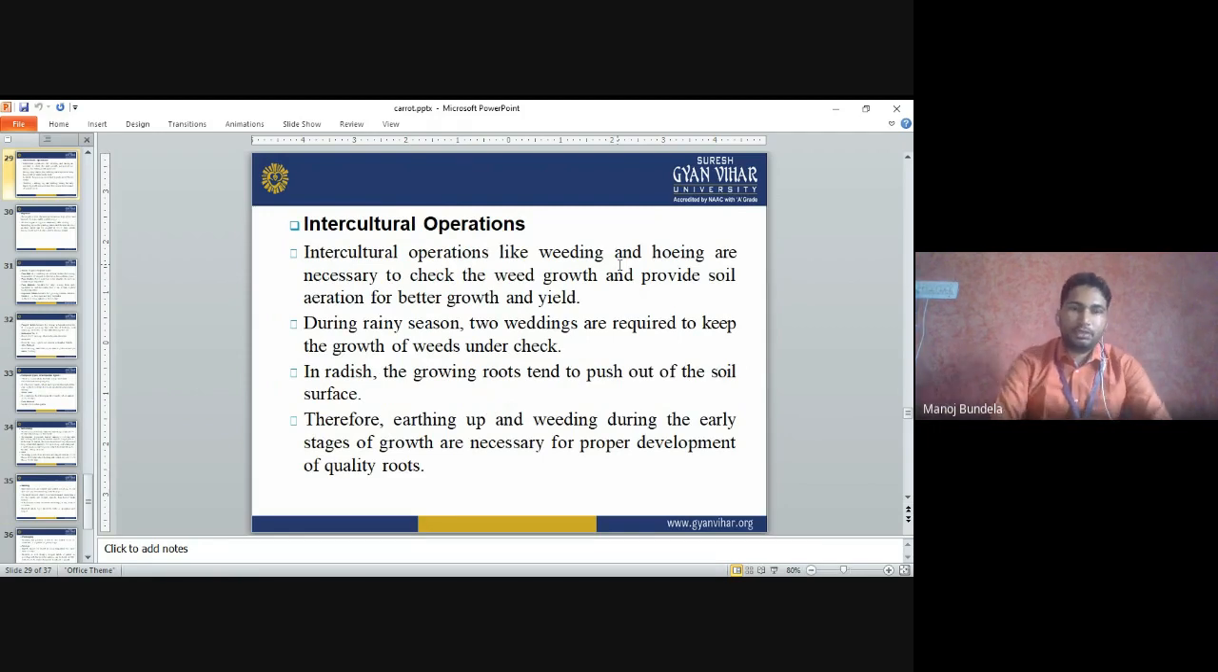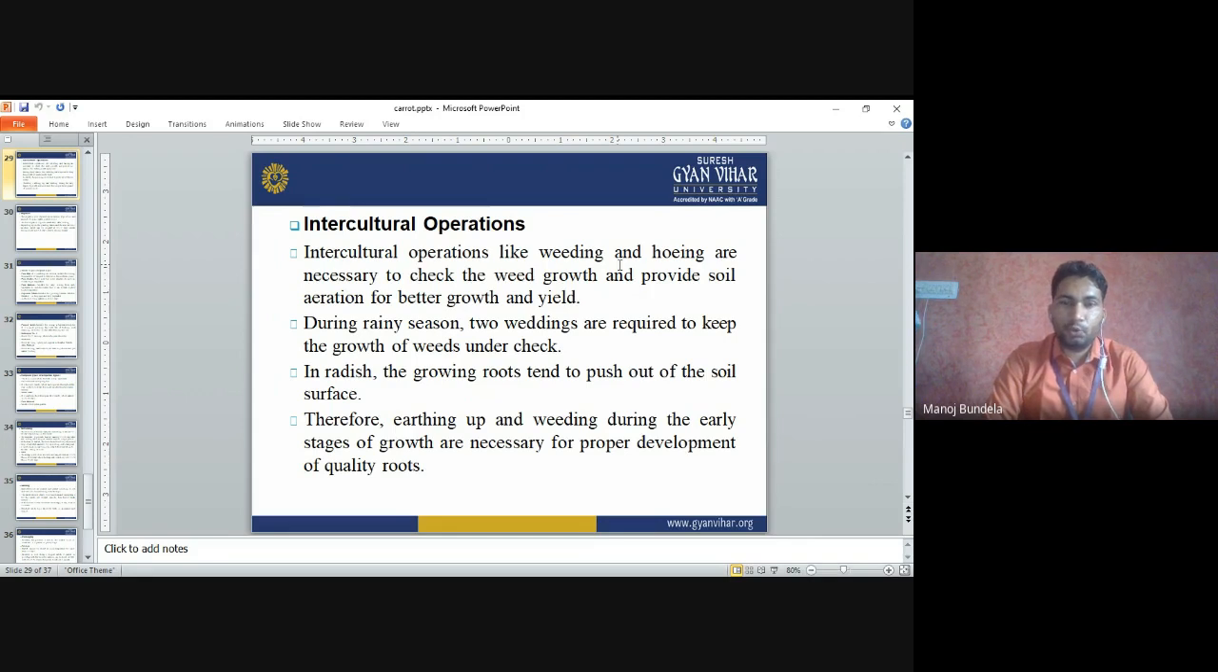Intercultural operations. Intercultural operations like weeding and hoeing are necessary to check weed growth and provide soil aeration for better growth of the roots and yield.